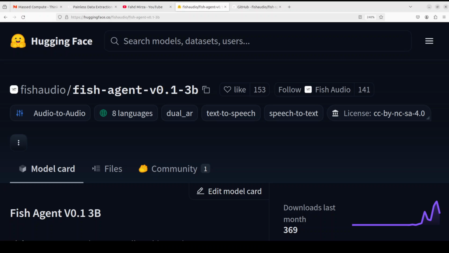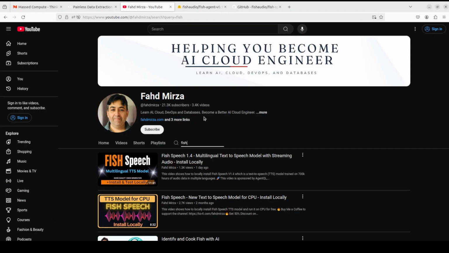This model is just a 3 billion model, but its quality is quite good. We already covered another model in the same series a couple of days back, which is Fish Speech 1.4. And by the way, we have been covering these Fish Speech models for quite some time now. As you can see, I also covered the early model a couple of months back and it was also good.